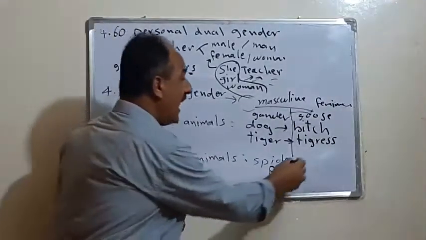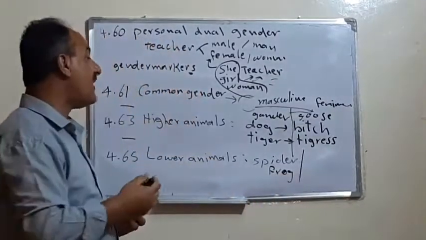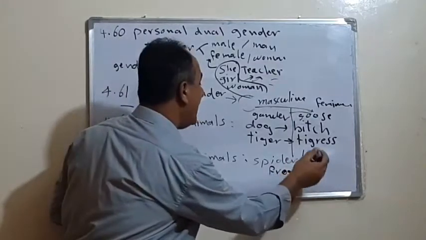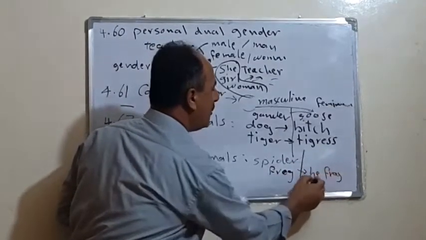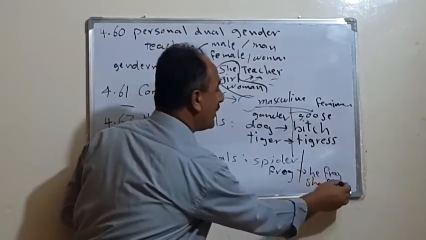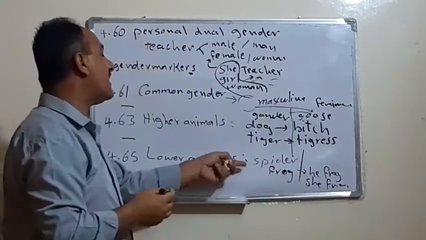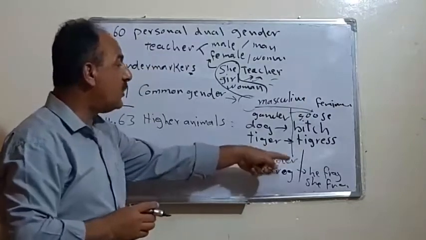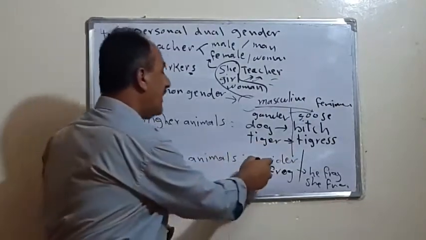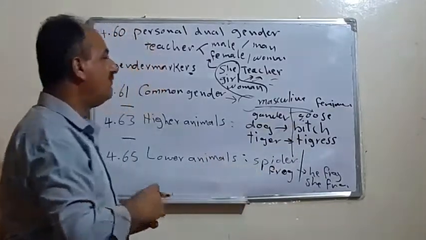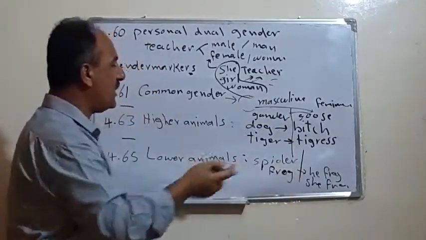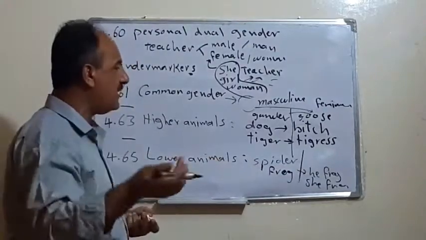In this case, if we discover that, we can put, for example, he frog, or we say she frog. So after this analysis, it is possible to put the gender marker to differentiate between these two. We add these markers as a second step later.